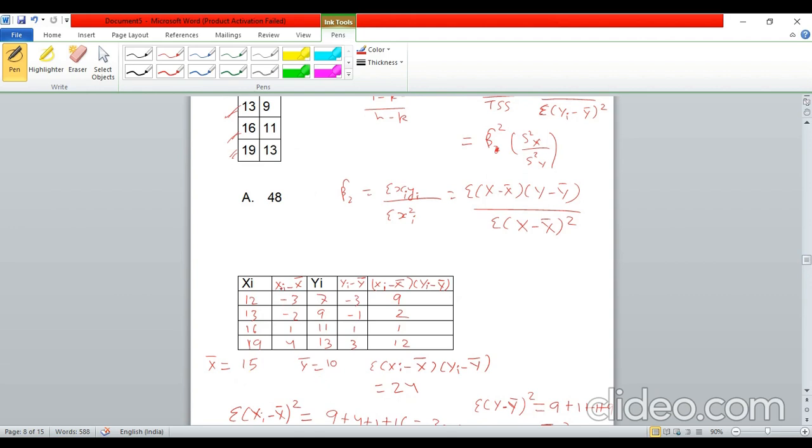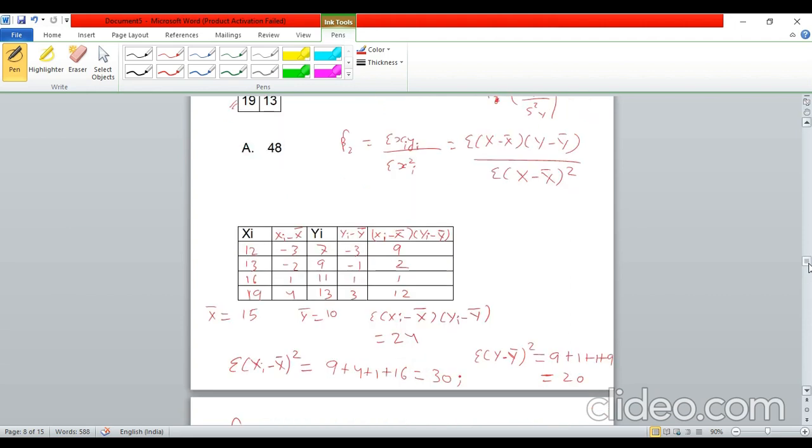Now xi minus x bar: from these xi values, just subtract x bar, right? So you will get minus 3, minus 2, 1, 4. Again the same thing for yi minus y bar: minus 3, minus 1, 1 and 3. And then xi minus x bar into yi minus y bar, you will get 9 here, 2 here, 1 here, and 12 here, right? If you sum all of these, 9 plus 2 is 11, 11 plus 1 is 12, 12 plus 12 is 24. Very easy. So we are getting summation of xi minus x bar into yi minus y bar as 24.